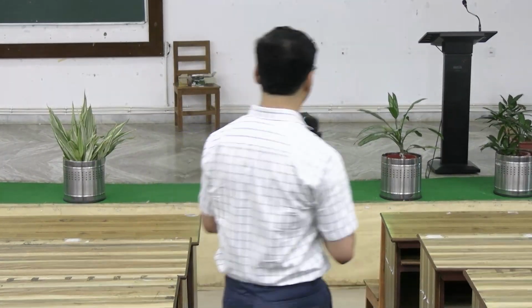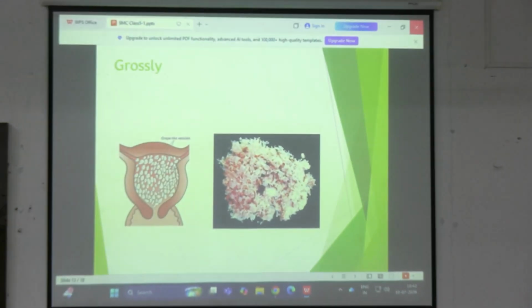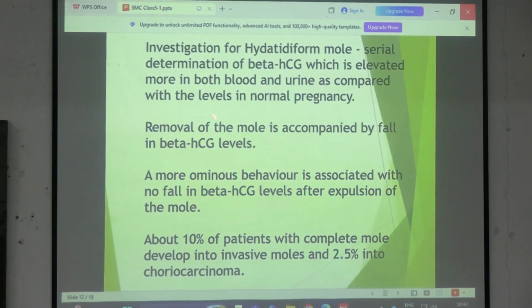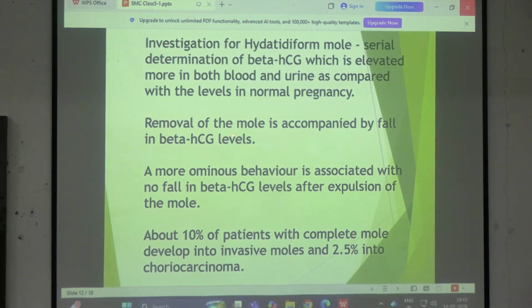একটা হচ্ছে for diagnosis, একটা হচ্ছে for follow up। এই যে লেখা আছে removal of the hydatidiform mole is accompanied by fall in Beta-hCG. So once we see a sustained fall in Beta-hCG, then we will be able to see that the H mole has been removed.